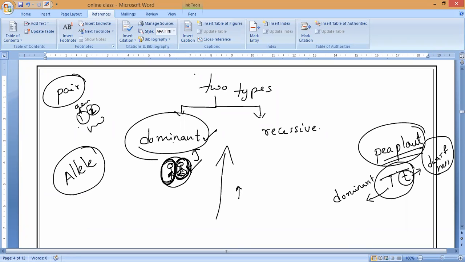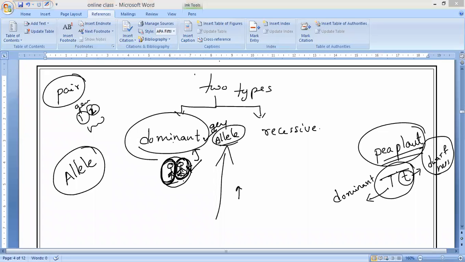So that we also call, remember, allele. Allele means also gene only. So a gene is also known as an allele. So we can say dominant gene or we can say dominant allele. So dominant allele means what? Which will decide the appearance of an organism even in the presence of an alternative gene is known as a dominant gene. So I hope you all understand with the help of this Dina and Pranav example. Is it clear, guys? Madhumita?